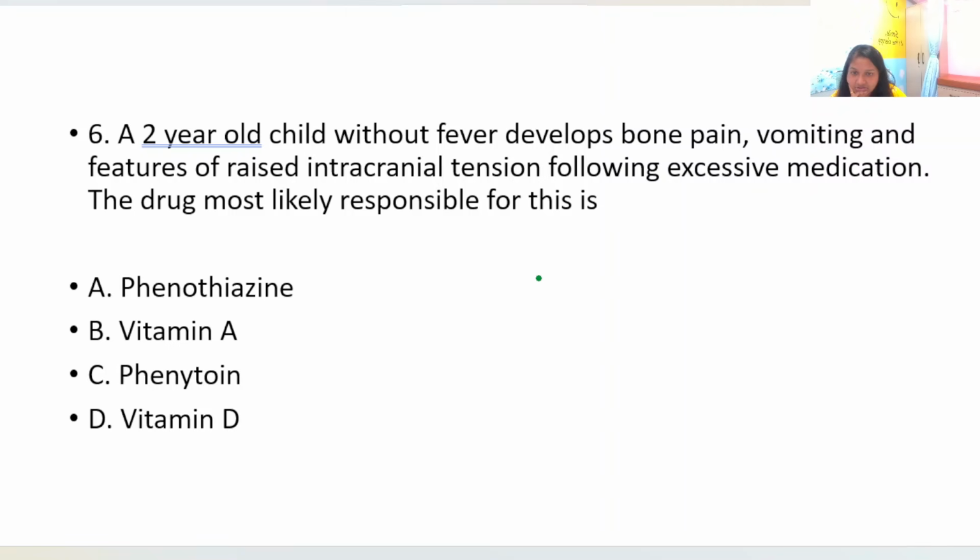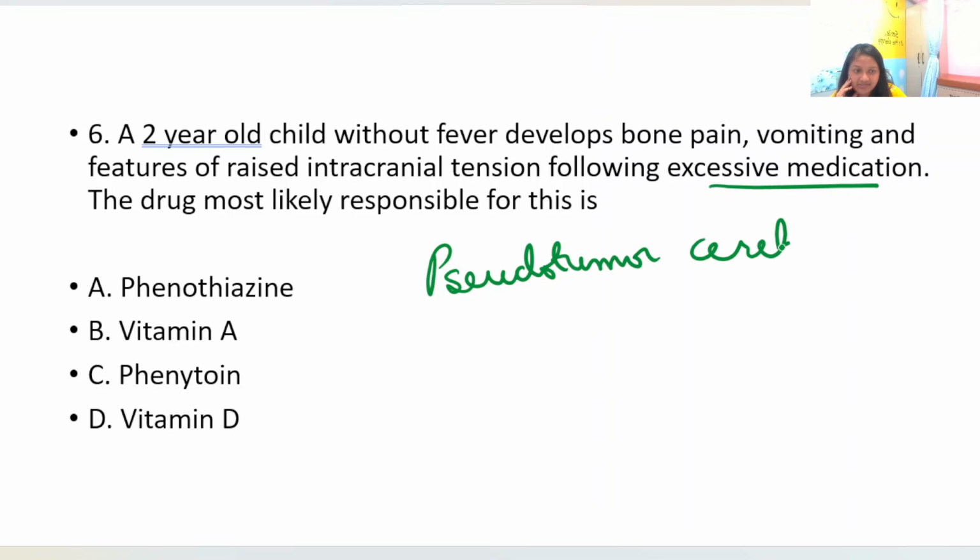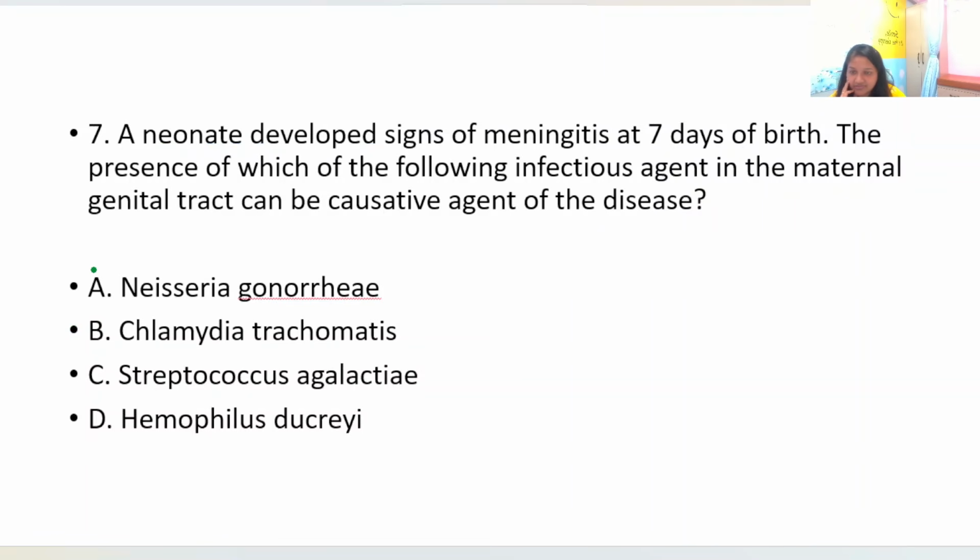A 2-year-old child without fever develops bone pain, vomiting, and features of raised intracranial tension following excessive medication. The drug most likely responsible for this is. So, first of all, what is this? This child is 2-year-old, has no fever but has bone pain, vomiting, and features of raised ICT following excessive medication. So, from this, we know that we are talking about pseudotumor cerebri in this clinical scenario, and the common medication, excessive dose or hypervitaminosis A, can cause pseudotumor cerebri. So the answer to this question is vitamin A.